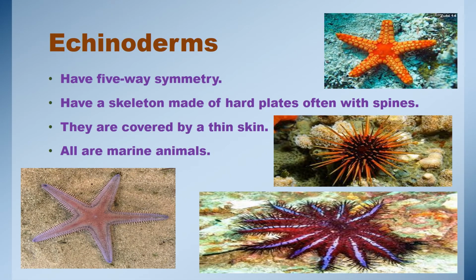Echinoderms have five-way symmetry, and have a skeleton made up of hard plates, often with spines. They are covered by a thin skin. All are marine animals. For example, sand dollar, sea star, sea cucumber.